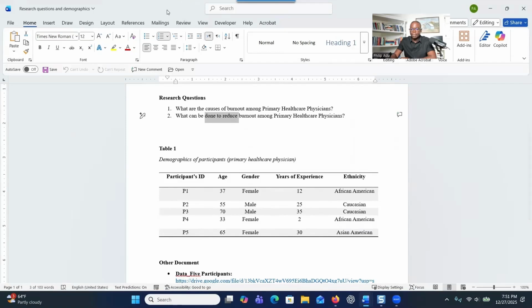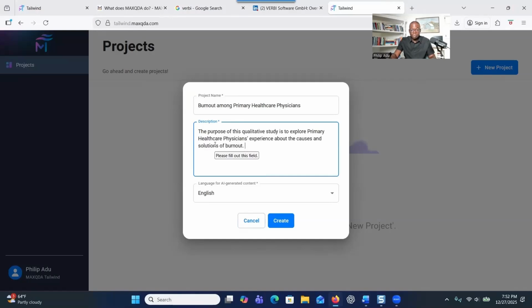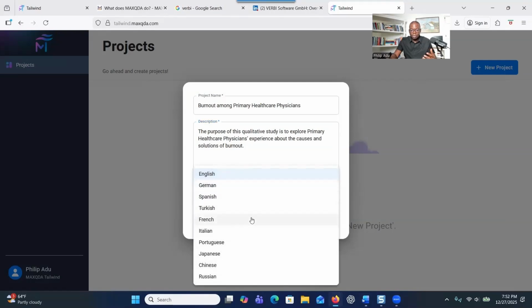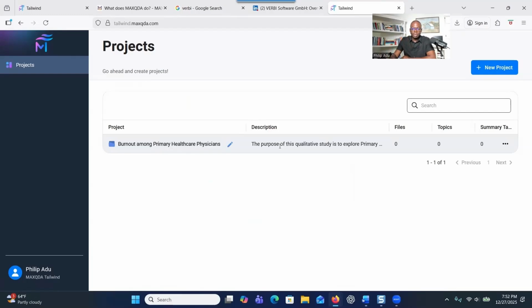For the project name, I will just say burnout among primary healthcare physicians. And then for the project description, you can just give the purpose of the study, or your research question, or the objective of the study. It's not required to put a description there, but if you have a lot of projects, it's very good for you to do that. And here you can choose the language that you want the content to be in. There are many languages that you can choose from. I will just leave it as English and then click on create. When you click on create, this is what you're going to see.